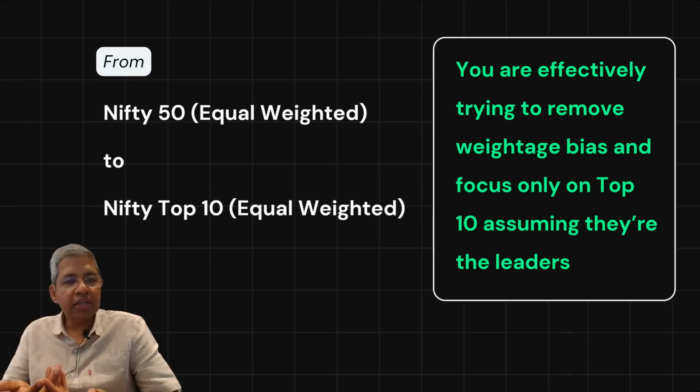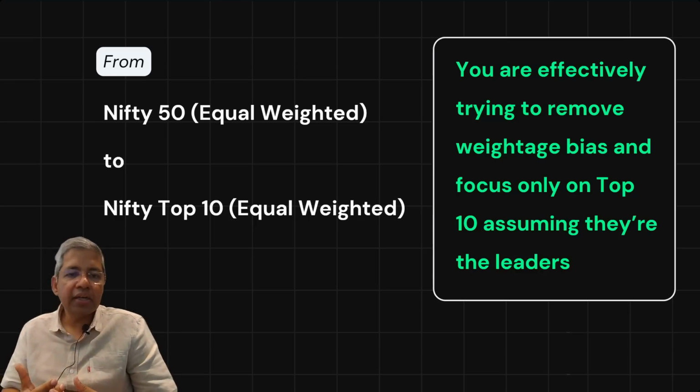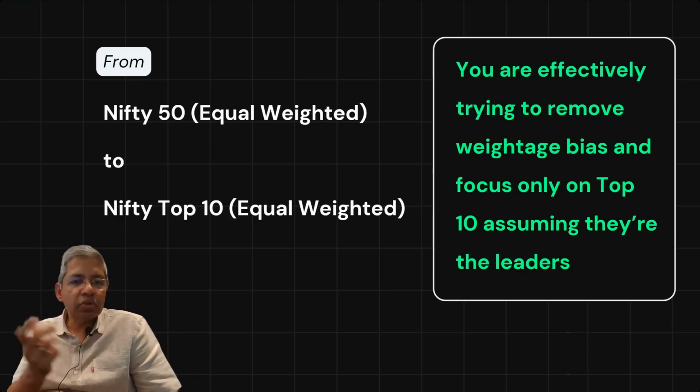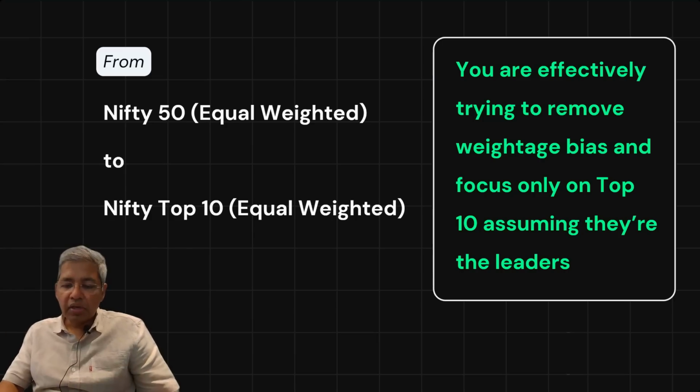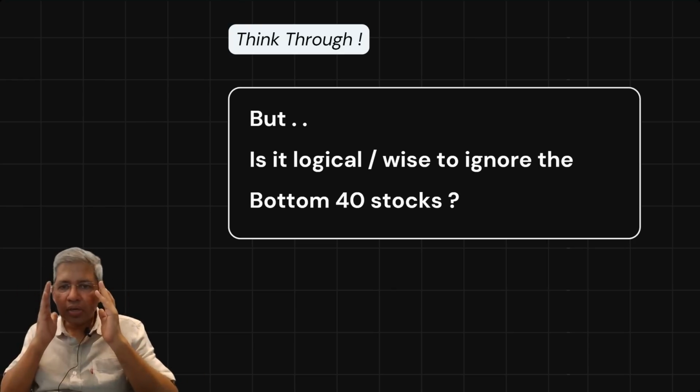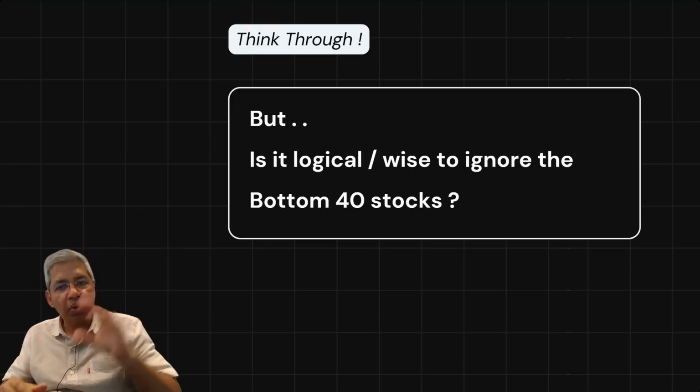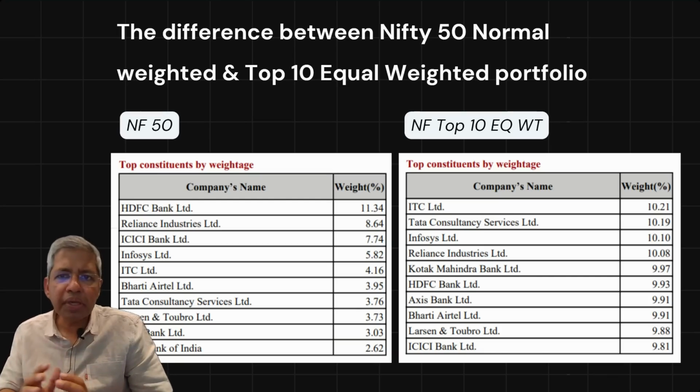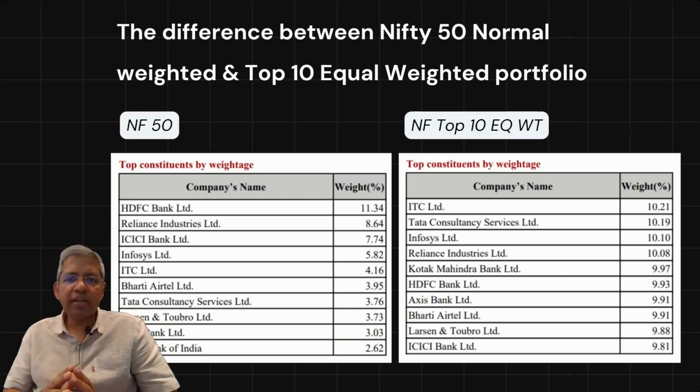They may be in terms of long-term market cap, of course, long-term leadership in the market. But for any given period, let's say a 1 year, 2 year period, there may be a lot of these stocks which may not perform, and that will essentially trickle down to the performance of this Nifty top 10 equal weighted index as well. So let's think it through. Is it logical or is it wise to ignore the bottom 40 stocks by just looking at the top 10 equal weights? Now, if we compare the Nifty 50 normal weight and the top 10 equal weighted portfolio,